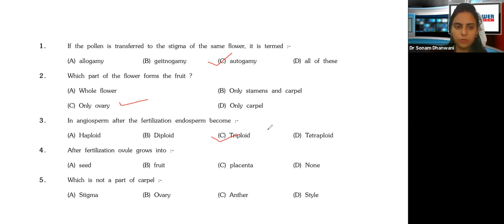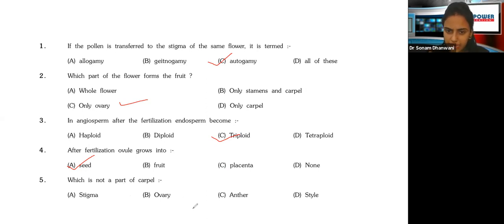Okay, always triploid. After fertilization, the ovule grows into, yes, the ovule will grow into, will it directly become a fruit? First we need a seed, right? The ovule first needs to form a seed. Now when we have an embryo inside the ovary, inside the mother, does it come out as a full-fledged human being? No, right? It's a seed first. It's a small baby first, and then it grows. Similarly, here the ovule grows into the seed first.